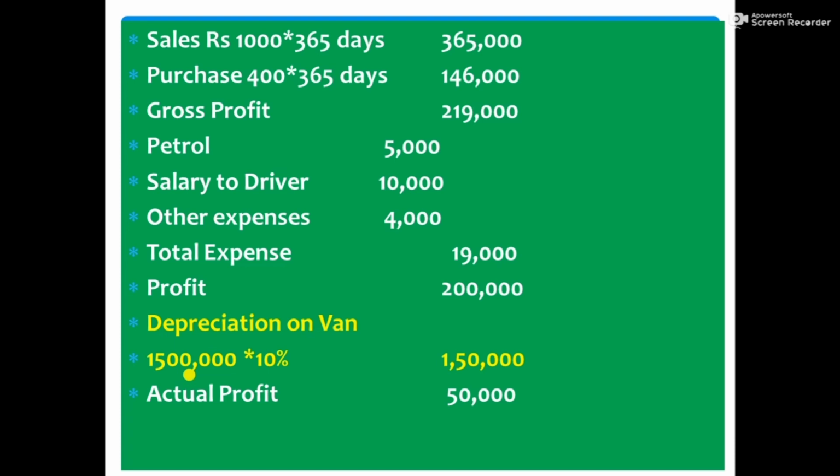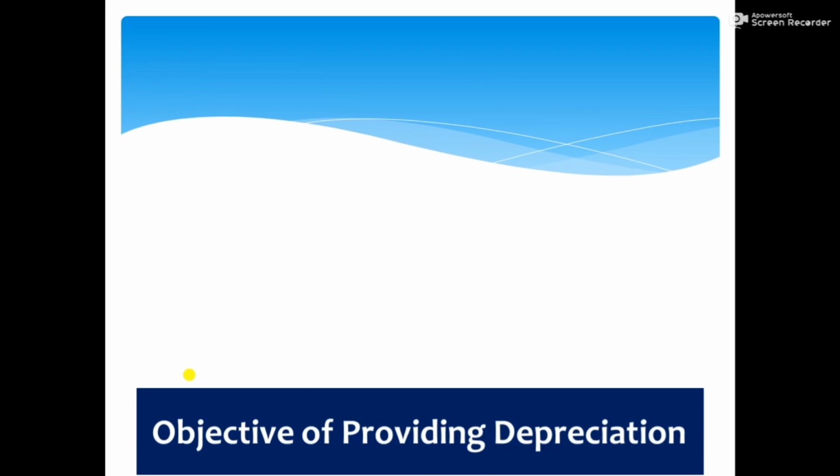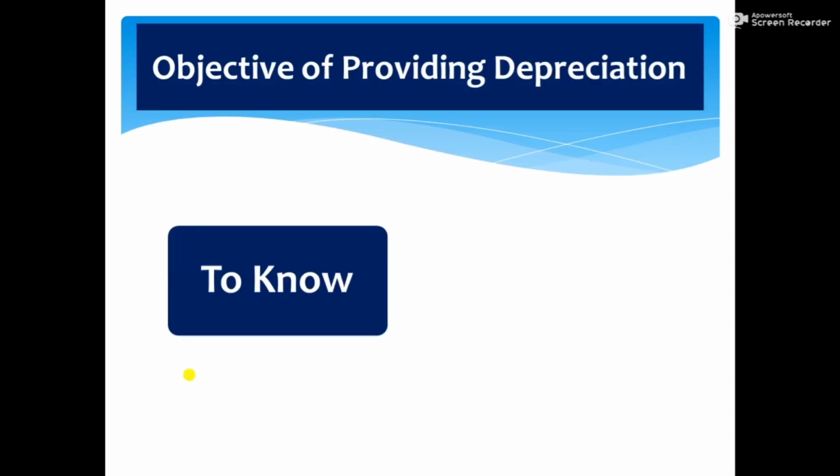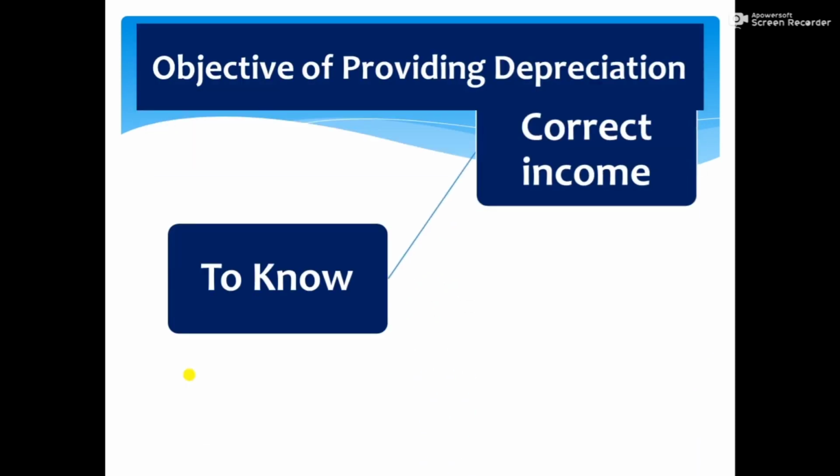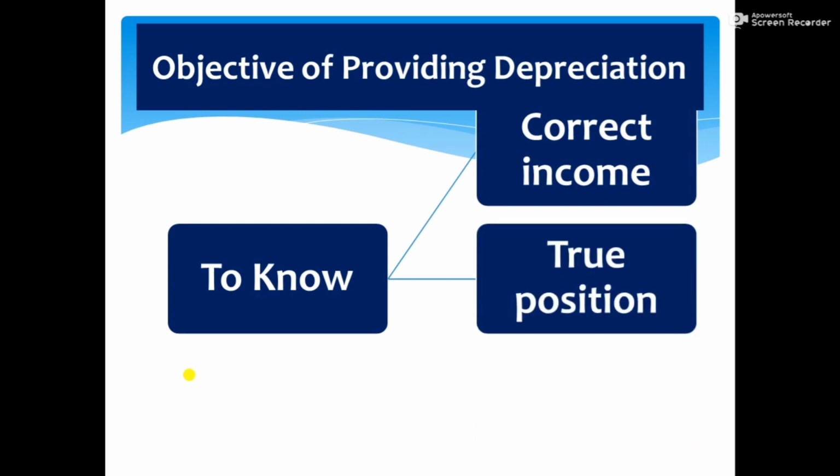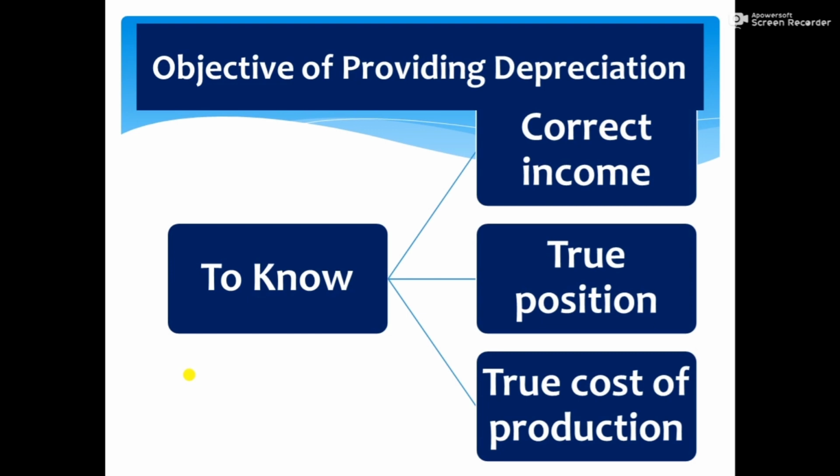So there are three objectives of providing depreciation: one, to know the correct income; two, to know the correct position; and also to know the true cost of production, depreciation is to be provided.